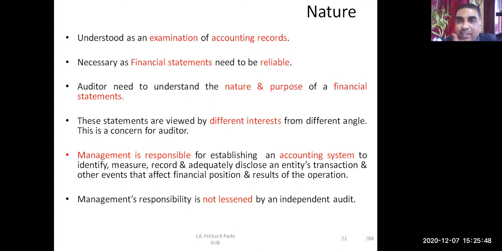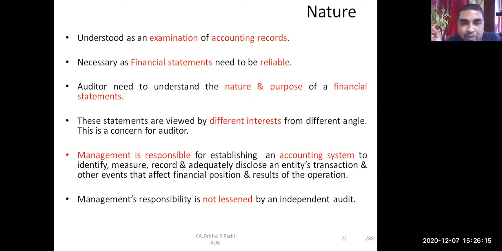Let us say an employee is looking. The employee may see what the profitability of this company is, whether he will be getting his bonus or not. So different people have got different interests, and they view the financial statement from different angles. So that is the concern of the auditor. The auditor has to see that, by and large, the financial statement is showing a true and fair view.